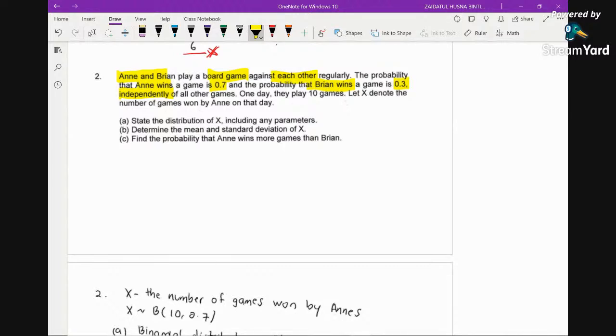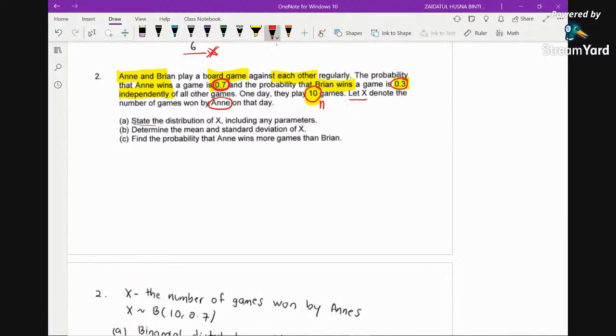So altogether, this would be the n, 10 games, or the number of trials in this case. And those two here are the probability of success. And then let's have a look at the X. It's defined in the question that X denotes the number of games won by Anne. So the probability of success has to be for Anne here. Okay, so this is 0.7.